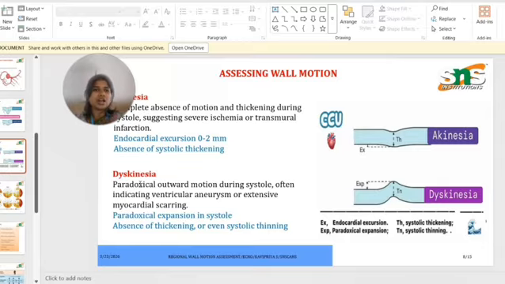Here, akinesia is the complete absence of motion and thickening during systole, which suggests severe ischemia, that is, coronary artery disease with transmural infarction. So endocardial excursion is only 0 to 2 mm, and there is absence of systolic thickening. See, this is akinesia, absence of systolic thickening.